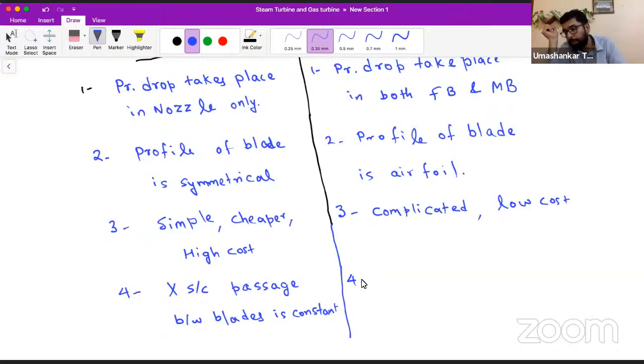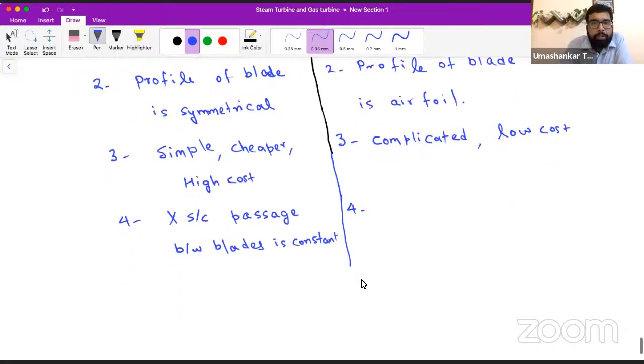Madhusmita, you are asking me whether this cost is justified. Yes, it is justified, I will tell you how. This is low cost, my mistake. As the impulse turbine is simple and cheaper, it is of low cost, and as the reaction turbine is complicated, it is obviously of high cost.